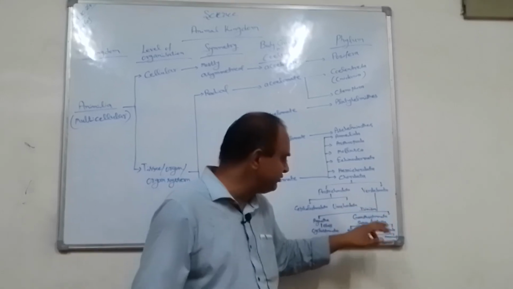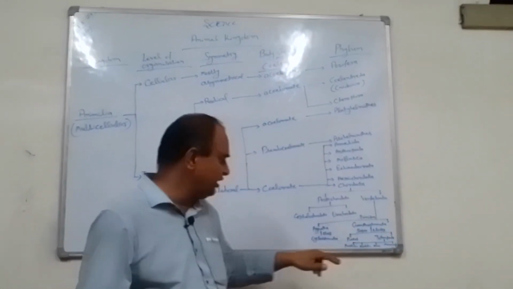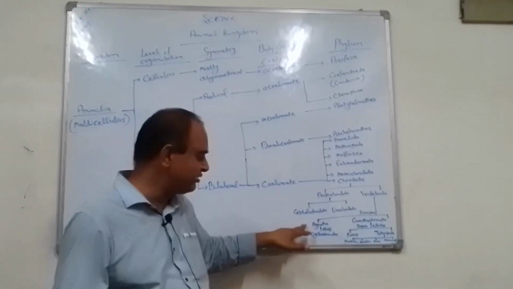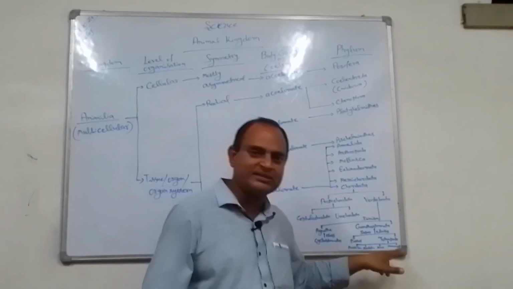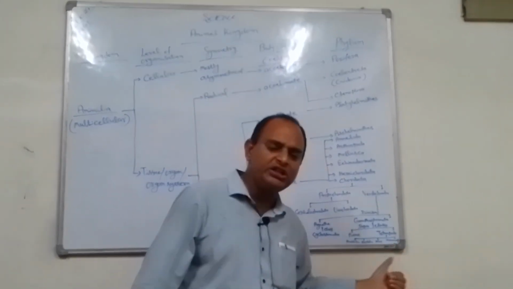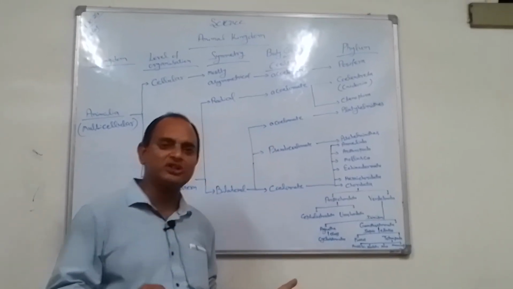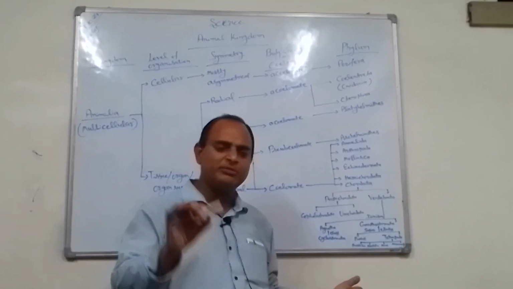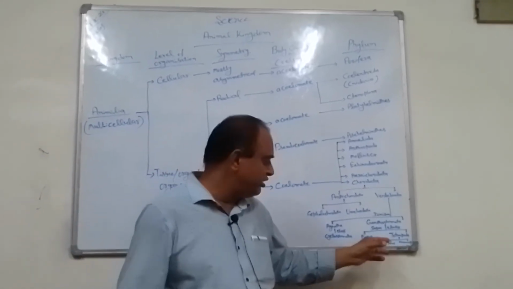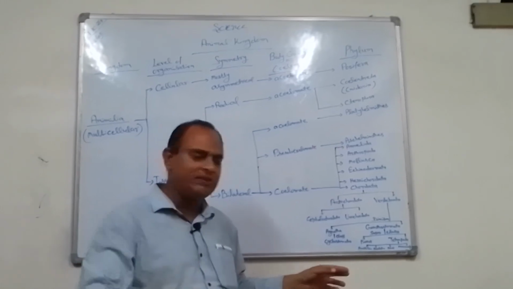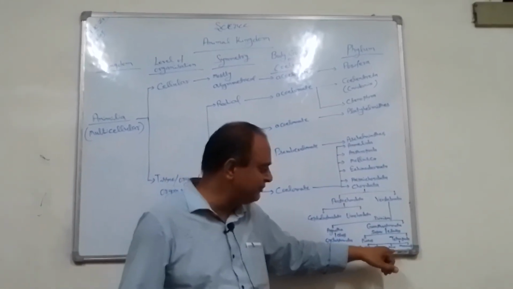And in case of Vertebrata, there are two divisions: absence of jaw and presence of jaw. If there is absence of jaw, then Agnatha, and one class is Cyclostomata. In case of Gnathostomata, there are two superclasses, Pisces and Tetrapoda. In case of Pisces, all kinds of fishes are there, either Osteichthyes or Chondrichthyes. Osteichthyes means the bony fishes and Chondrichthyes means the cartilaginous fishes, also called river fishes or marine fishes. And in case of Tetrapoda, there are Amphibia, Reptilia, Aves and Mammalia.